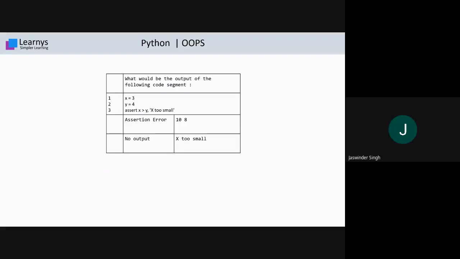If you attend my exception handling classes, you know what assert is doing, and definitely you will give the answer. Sir, there are different answers. Janvi is saying no output. Deepak is saying A, and some are saying D. Let's wait for some more seconds. Let's see what type of answers we'll be getting. So it is lying between A, D, and C. Now maximum answer replies are on A, C. So it's between A and C.